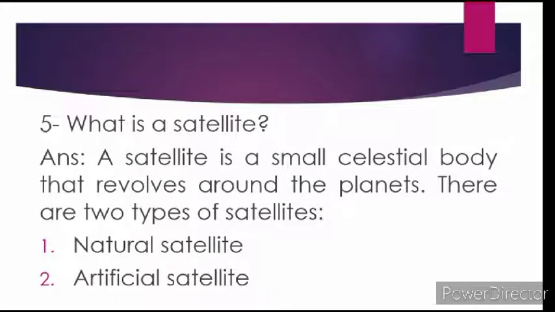Now moving on to question number 5. What is a satellite? A satellite is a small celestial body that revolves around the planets. There are two types of satellites, natural satellite and artificial satellite. So for example, the moon is the natural satellite of the earth which revolves around the earth.